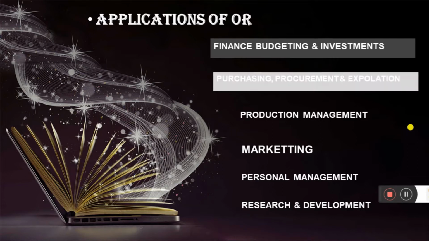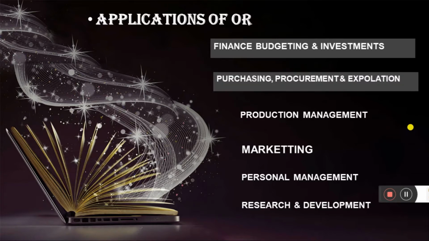The second comes purchasing, procurement, and exploration. Here they use operation research for making rules, I mean to say rules for buying. So what are the rules for buying? Like you need to take quotations, make a comparative statement. You need to buy the materials within this range only to get this much profit. You have to buy this quantity minimum, to get good profit. And supplies. So how many products are to be supplied? What is the minimum range of product supplies?